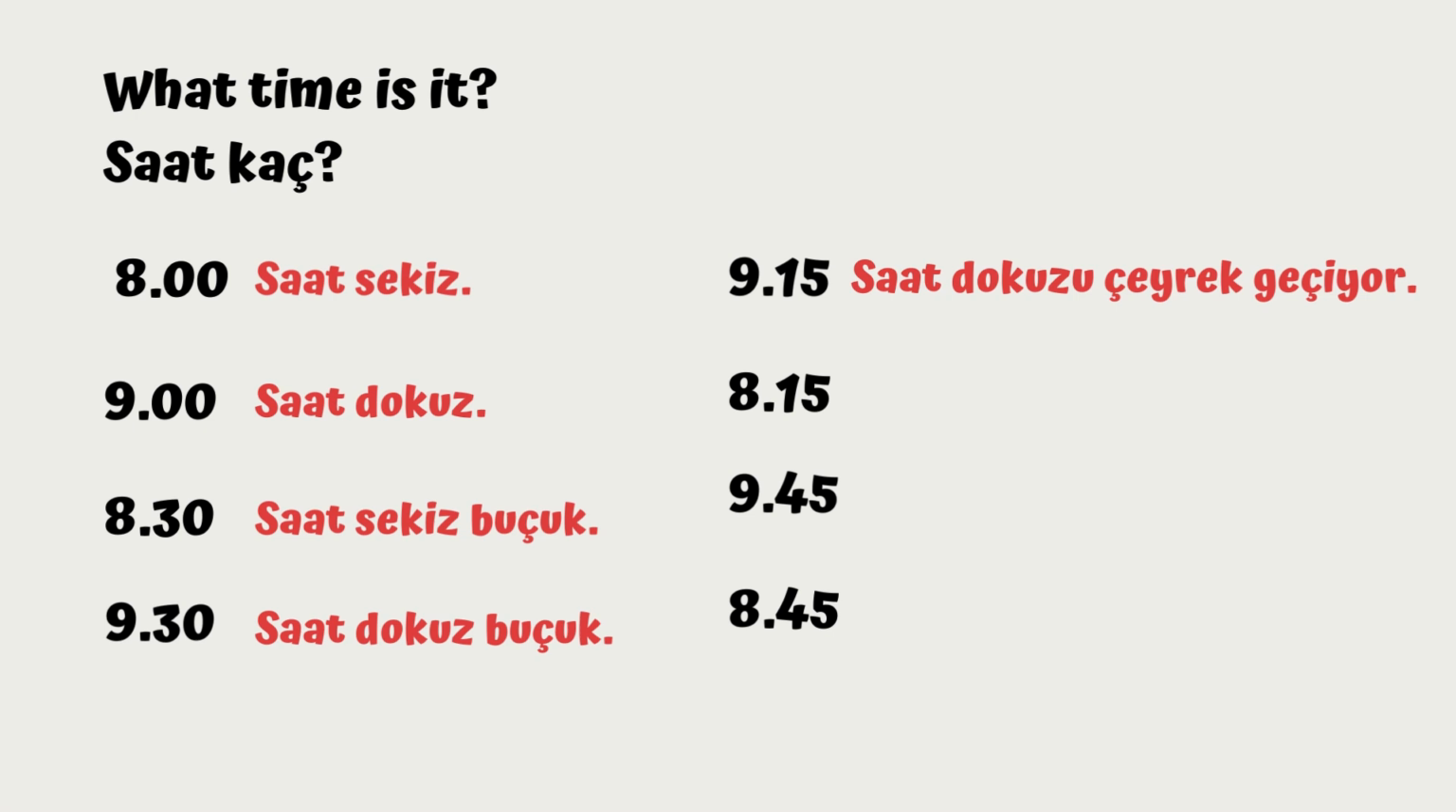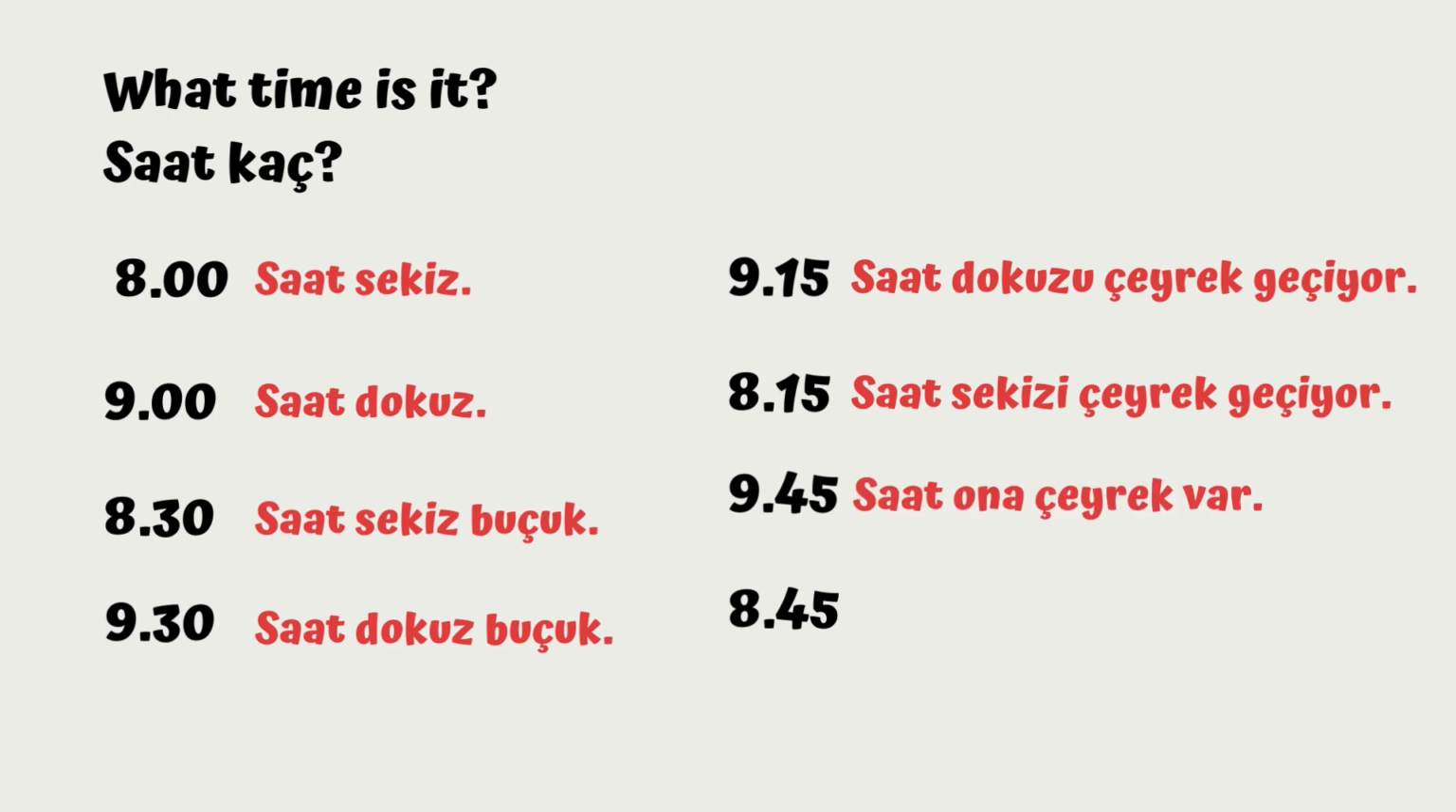So saat 9'u çeyrek geçiyor. So I put U ending because the final vowel is U. And 8:15, saat 8'i çeyrek geçiyor. And the last two is 9:45. So saat 10'a çeyrek var. And 8:45. Saat 9'a çeyrek var.